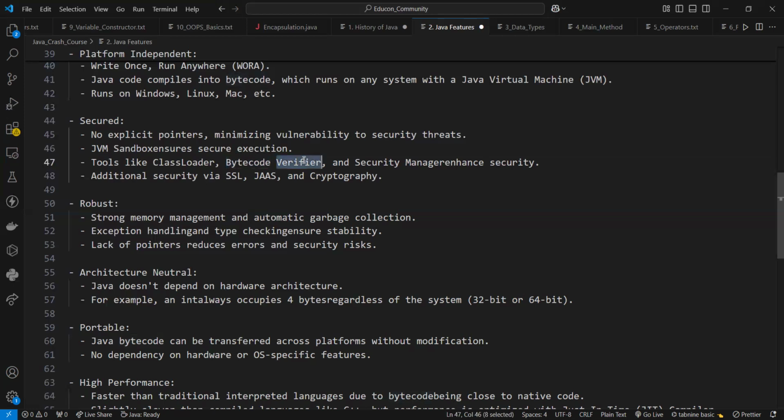What is that? So it checks the code fragments for illegal code that can violate access rights to objects. Okay. So through the bytecode verifier, also it enhances the security.